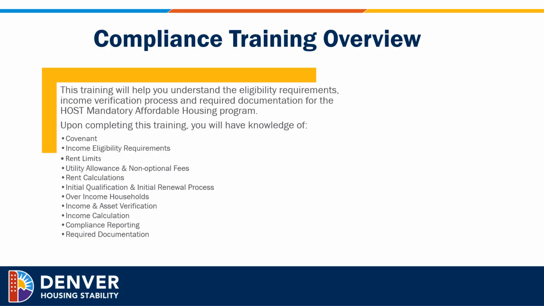This training will help you understand the eligibility requirements, income verification process, and required documentation for the HOST Mandatory Affordable Housing Program. Upon completing this training, you will have knowledge of the covenant, the income eligibility requirements, rent limits, the utility allowance and non-optional fees, rent calculations, the initial qualification and initial renewal process, over-income households, income and asset verifications, income calculations, compliance reporting, and required documentation.